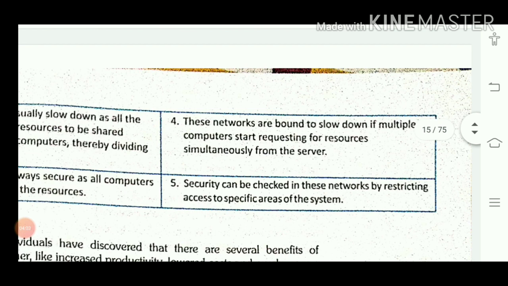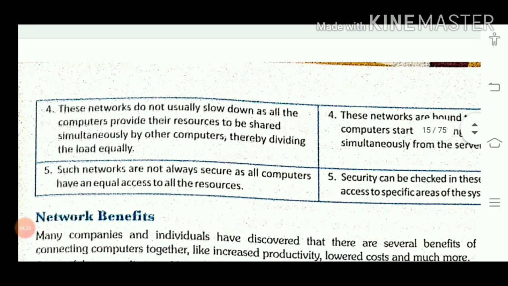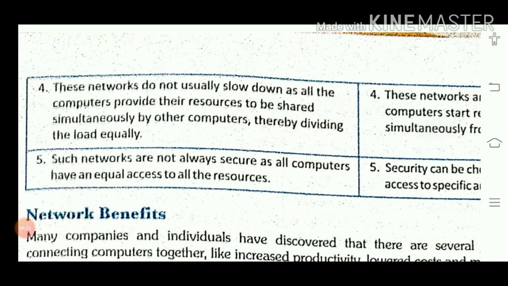But security is the major quality of client server architecture. Here the complete data is stored on one single computer, so only that computer has all the data. So it is difficult for a hacker to break the security of that computer. While in peer to peer, every node has the same data, so it is easy for the hacker to break the security from any point.